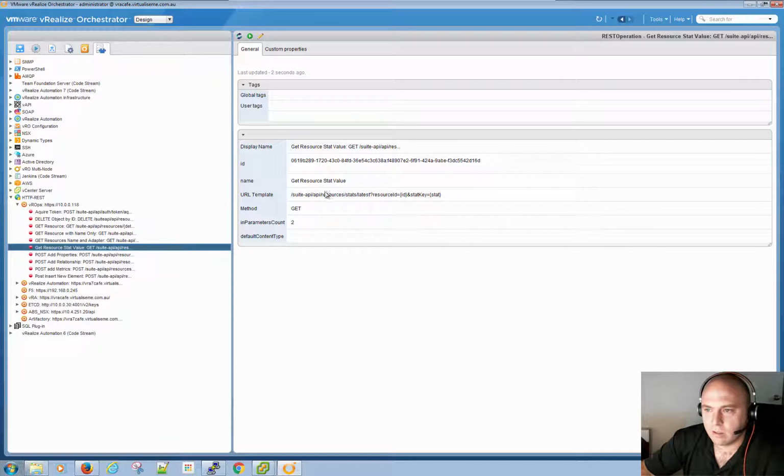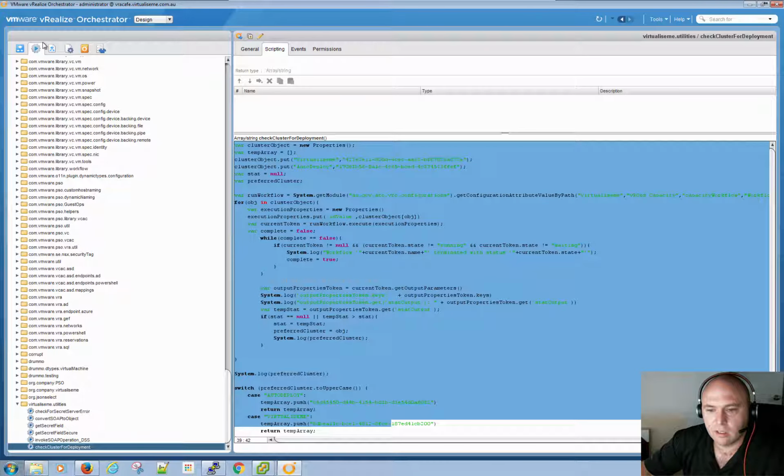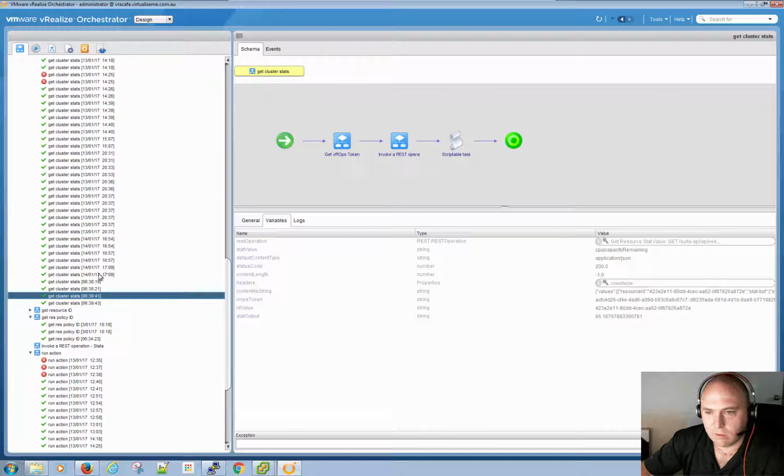Yeah. So resource ID. Yes, this is it. So we're asking for the stat resource IDs. That's where we put the vROps cluster ID in there, and then the stat I've actually hard coded in there for CPU percentage remaining. I think it is. We can just have a quick look.